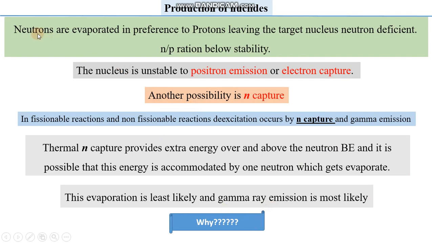Now, for example, neutrons are evaporated in preference to protons, leaving the target nucleus neutron deficient. Now what we have to discuss, or we will observe, is that